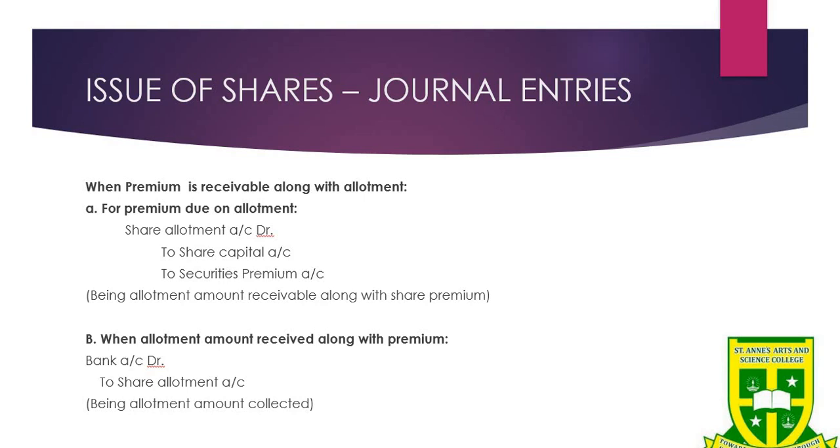When you receive the allotment value, you can pass the journal entry as bank account debit to share allotment account. The narration will be being allotment amount received or collected.